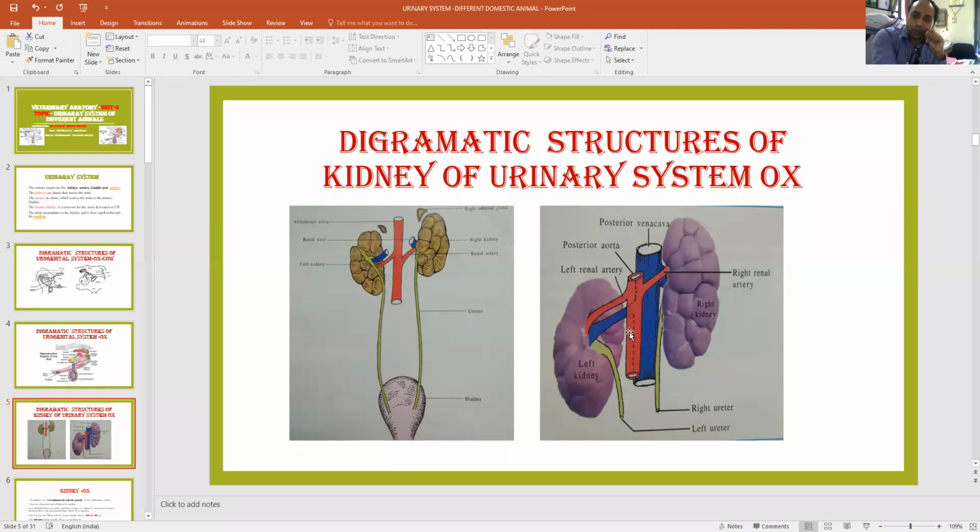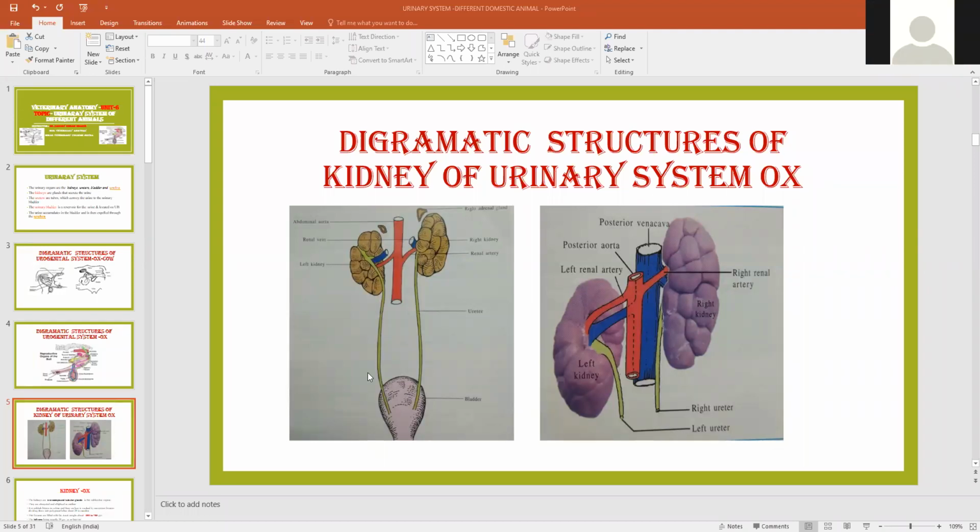Red color is the abdominal aorta, and this is the abdominal vena cava, meaning posterior aorta and posterior vena cava. This is the renal artery and this is the renal vein. Finally, after the formation of urine, by the ureter urine comes here. So this is the kidney, and above the kidney, cranially, there is a gland known as the suprarenal gland. In this one also, this is the ureter and this is the urinary bladder.